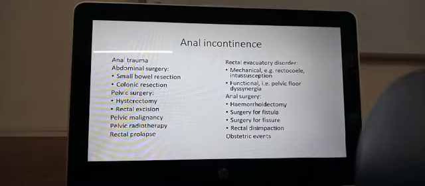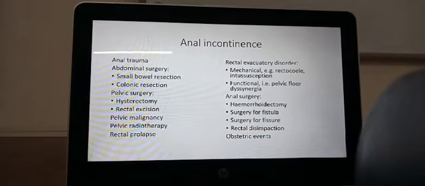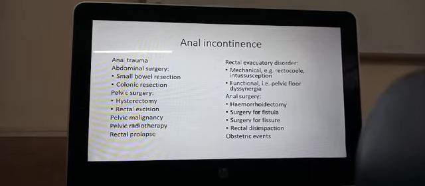Rectoceles can occur in vaginal prolapse, in uterine prolapses and vaginal prolapses, you can have the rectum also hanging out because it is attached there. It will be hanging out through the vaginal vault in the prolapsed uterus or the prolapsed vagina. Or intussusception. We talked about intussusception during intestinal obstruction, where the intestine loop goes into itself and it is pushed outwards. So an intussusception also can cause an evacuatory disorder.